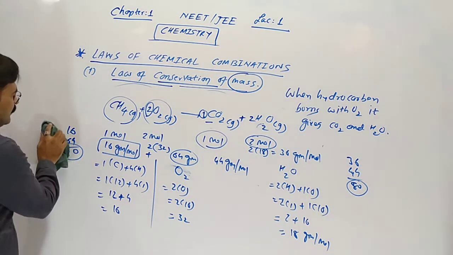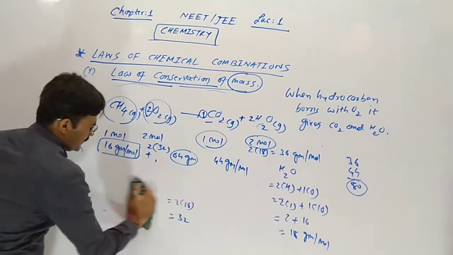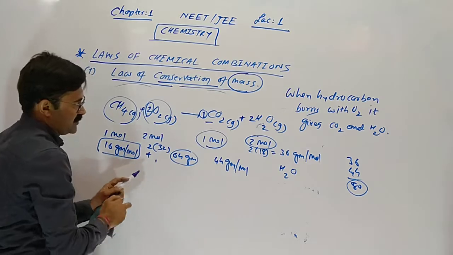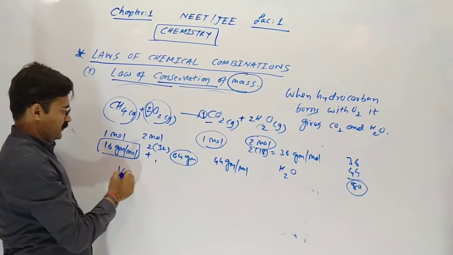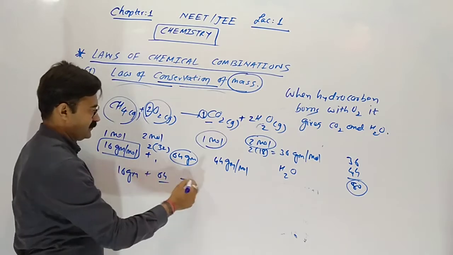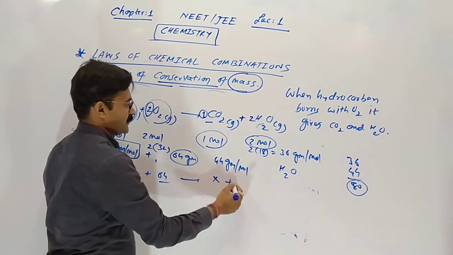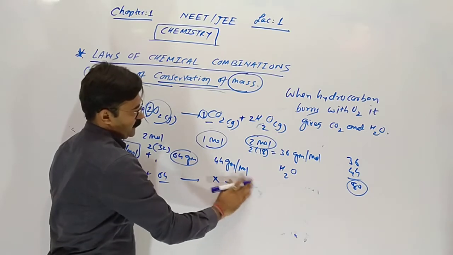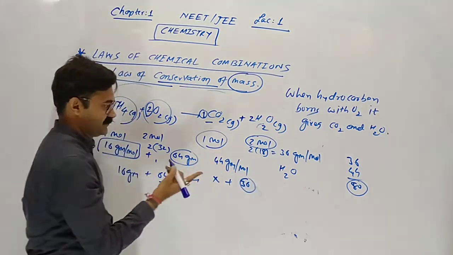So in simple words, in a balanced equation, if one of the masses is missing, then we can find it with the help of the other masses.